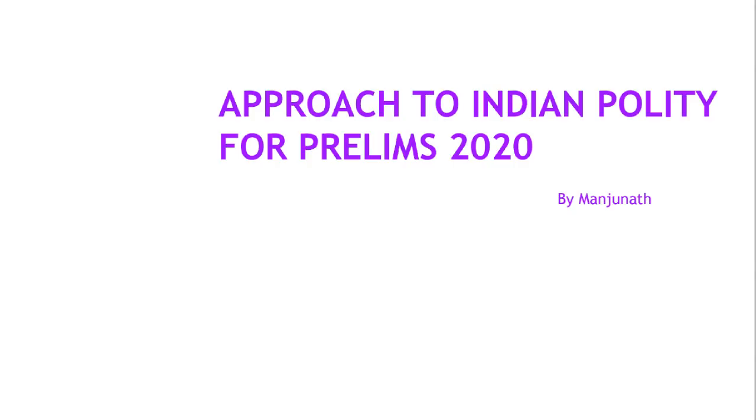And as I said, this is not a video on how to read polity for basic prelims, or how to read polity in general for a starter. This is on how to approach prelims 2020. Because we all know that a lot of things keep changing, there might be doubts in your minds: will UPSC ask more questions on current affairs, or will they focus more on basics? Should we read 1 or 2 years of current affairs, like 2018 and also 2019, or is it enough if we read 1 year of current affairs? So all those will be there.